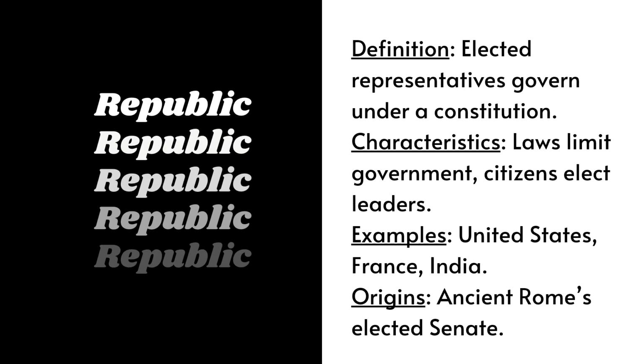A republic is a form of democracy where citizens elect representatives to make laws. The government follows a constitution that limits power. The United States, France, and India are republics. This idea first appeared in ancient Rome with elected senators.